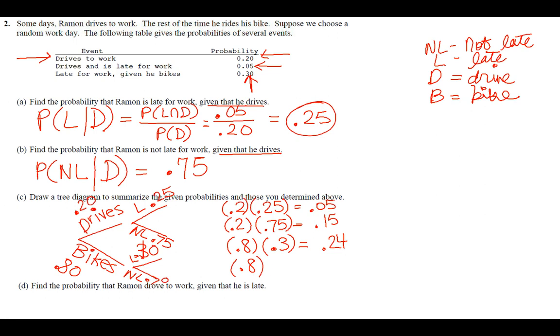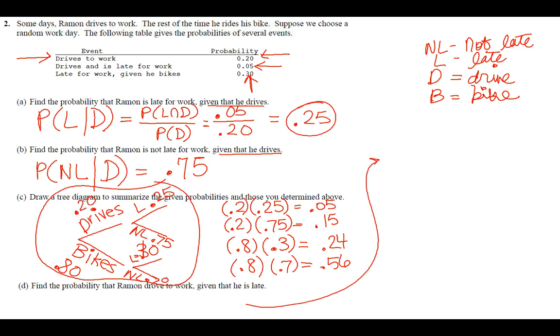But for part D, we can use some of those numbers that we just came up with. This is find the probability that Raymond drove to work given that he is late. I'm going to write it up here just because I'm out of room here. So I have the probability that he drove to work given that he is late. That would be equal to the probability of driving and being late for work divided by the probability of just being late for work. We're not even considering the days that he was on time to work because we are given that he is late.